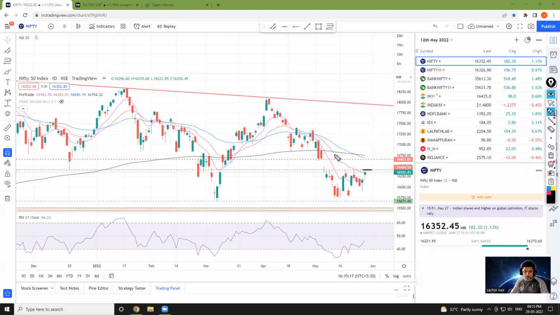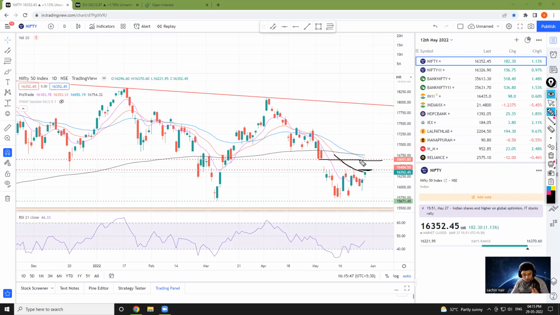वो केस में क्या होगा? This red line that you can see is the 21 EMA. 21 EMA का breakout आ जाएगा. ये resistance level जो था 16,400 कब से, उसका breakout आ जाएगा. Immediate target that will be opened for us will be 16,651, जहां 50 EMA plus gap filling का target achieve हो जाएगा. This is looking like the most common scenario.